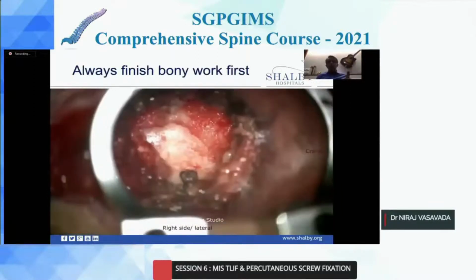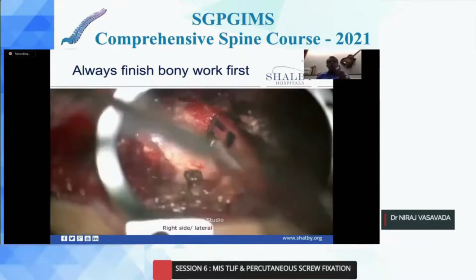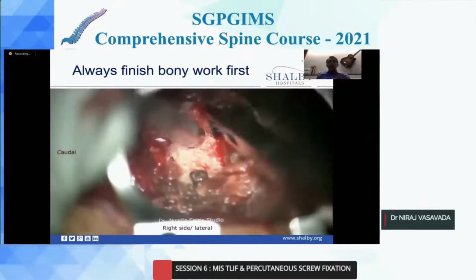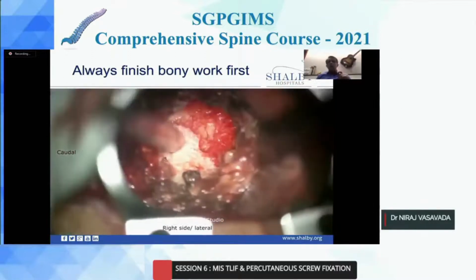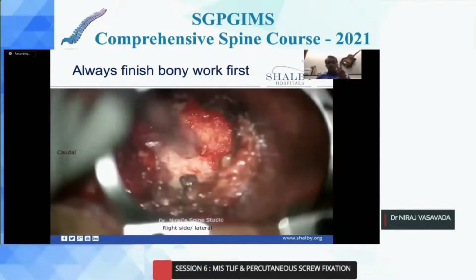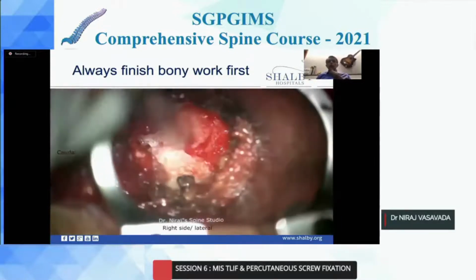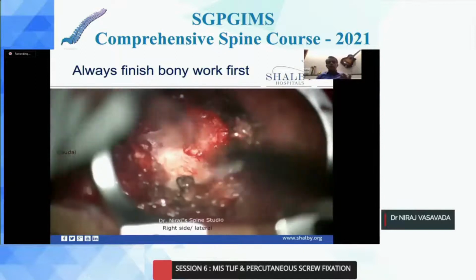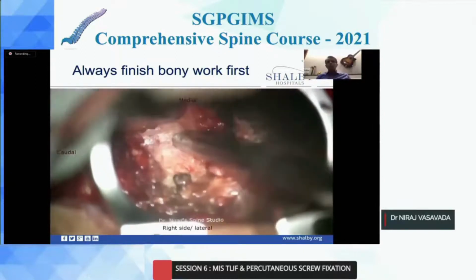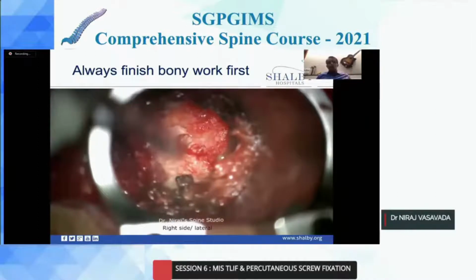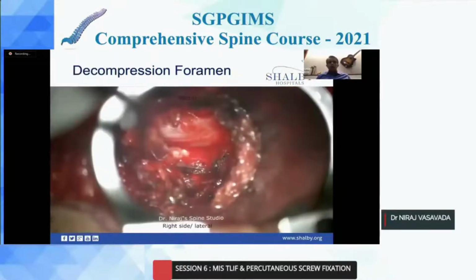Always finish your bony work before you remove ligamentum flavum, because ligamentum flavum would protect your nervous structure and dura. The commonest complication during a learning curve, or when compared to open, is the dural injury. So if you want to avoid dural injury, try to finish all your bony work as early as possible before you remove your flavum. Plus, that gives a lot of bone. You may have to maneuver your tube also to get autologous bone graft in your patient.